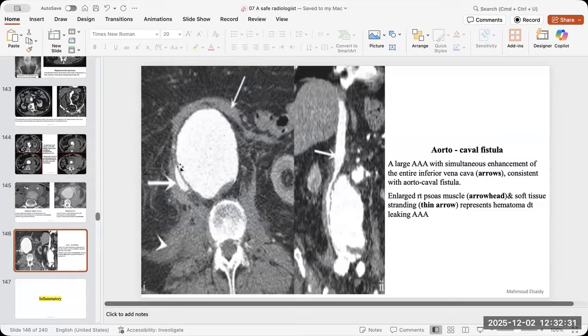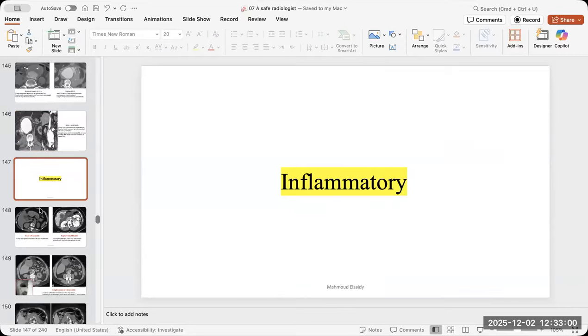And this is an aortocaval fistula. It is not that common, but it is a fistula between the aorta and the vena cava. Sometimes there is a fistula between the aorta and the bowel, the duodenum or the small bowel, especially if it is a saccular aneurysm, like the inflammatory aneurysm, if there is any nearby discitis, osteomyelitis, or nearby infection anywhere. So this is more likely to fistulate to the nearby organs.